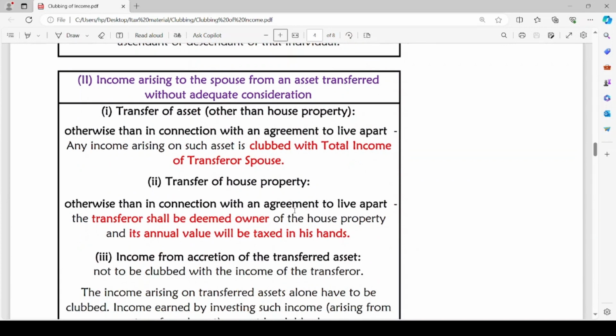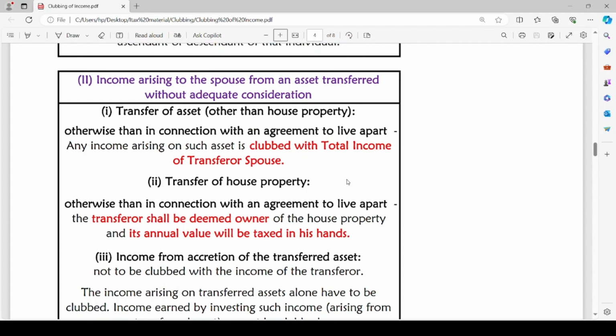The next case, where the income of spouse will be clubbed with the total income of assessee: income arising to the spouse from an asset transferred without adequate consideration. Here the asset is being transferred without adequate consideration, and on such asset income is arising. The first case might be the transfer of asset other than house property. Any asset other than house property, when it is transferred otherwise than in connection with an agreement to live apart, any income arising on such asset is clubbed with total income of transferor spouse.